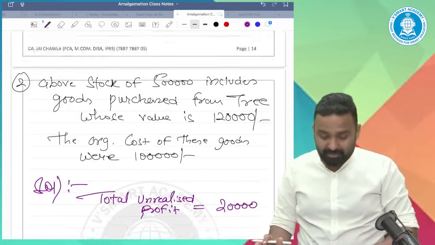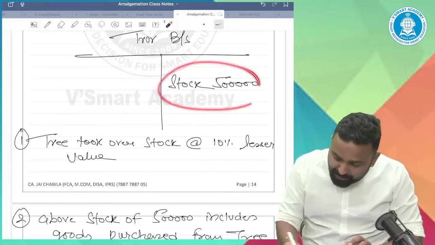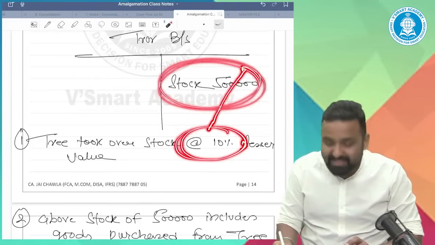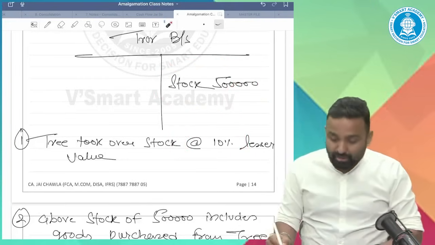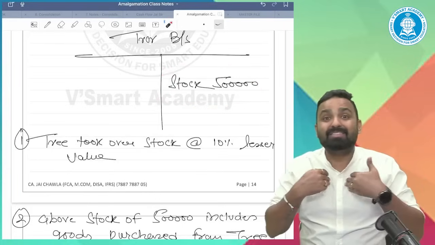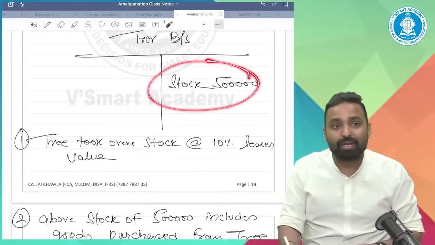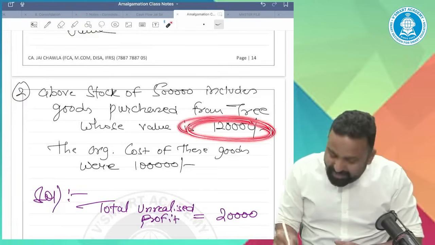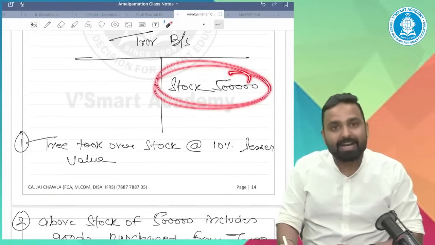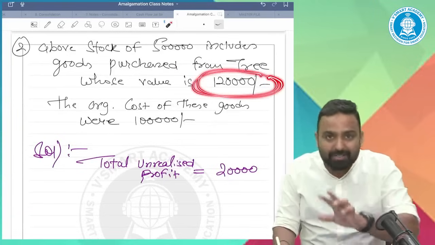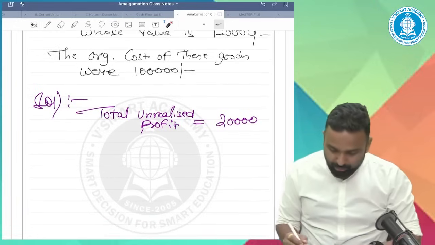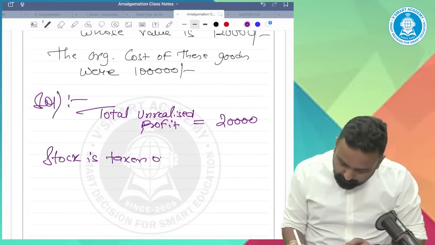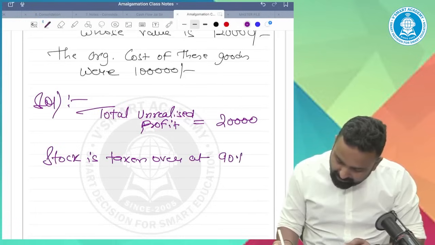But we have taken over the stock of 5 lakh not at 5 lakh, but at 10% lesser value, meaning at 90%. So if I, the transferee, am taking over this stock at 90% of the value, and this stock includes this 120 also, then logically this 120 is also taken over at 90% value.